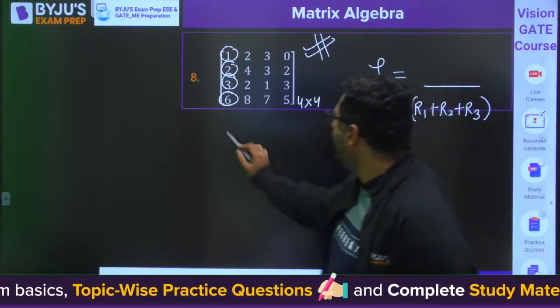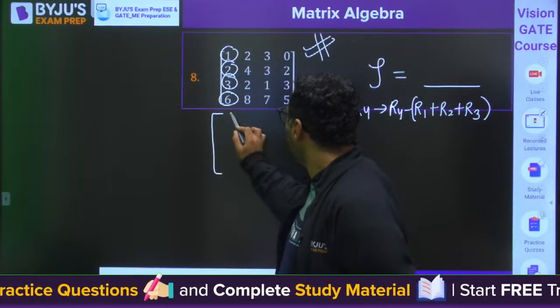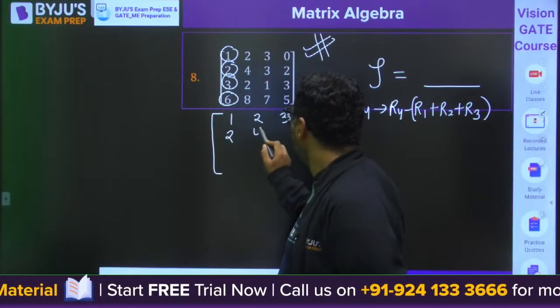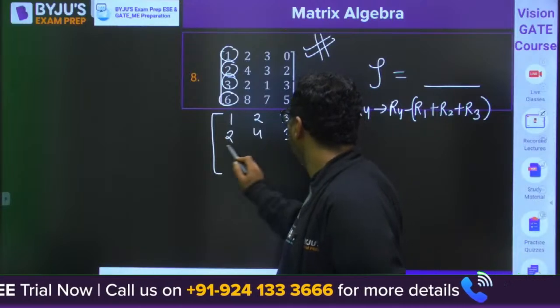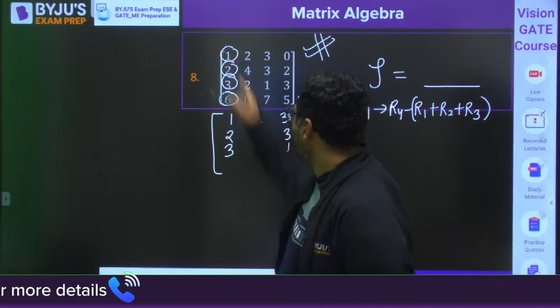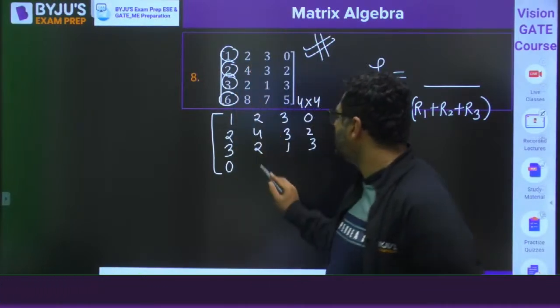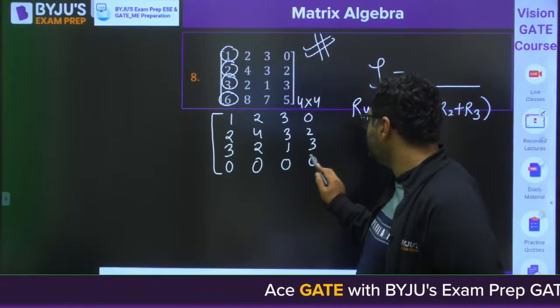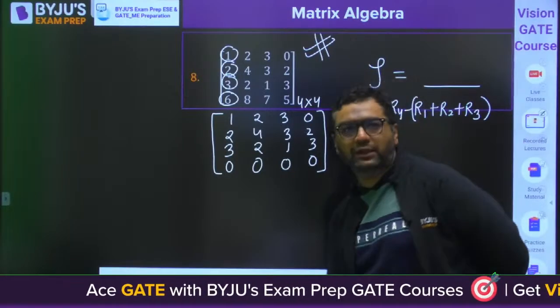So when you operate like that, 1 2 3 0, 2 4 3 2, 3 2 1 3, and so on. One row is becoming totally 0.